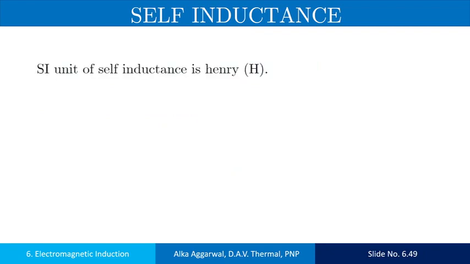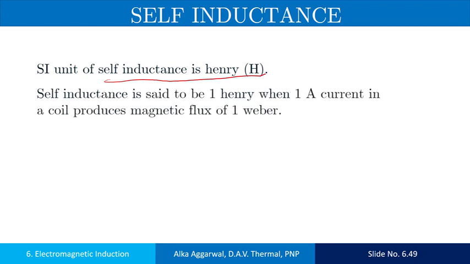The SI unit of the self-inductance is Henry. Self-inductance is said to be of 1 Henry when 1 ampere current in a coil produces the flux of 1 Weber.